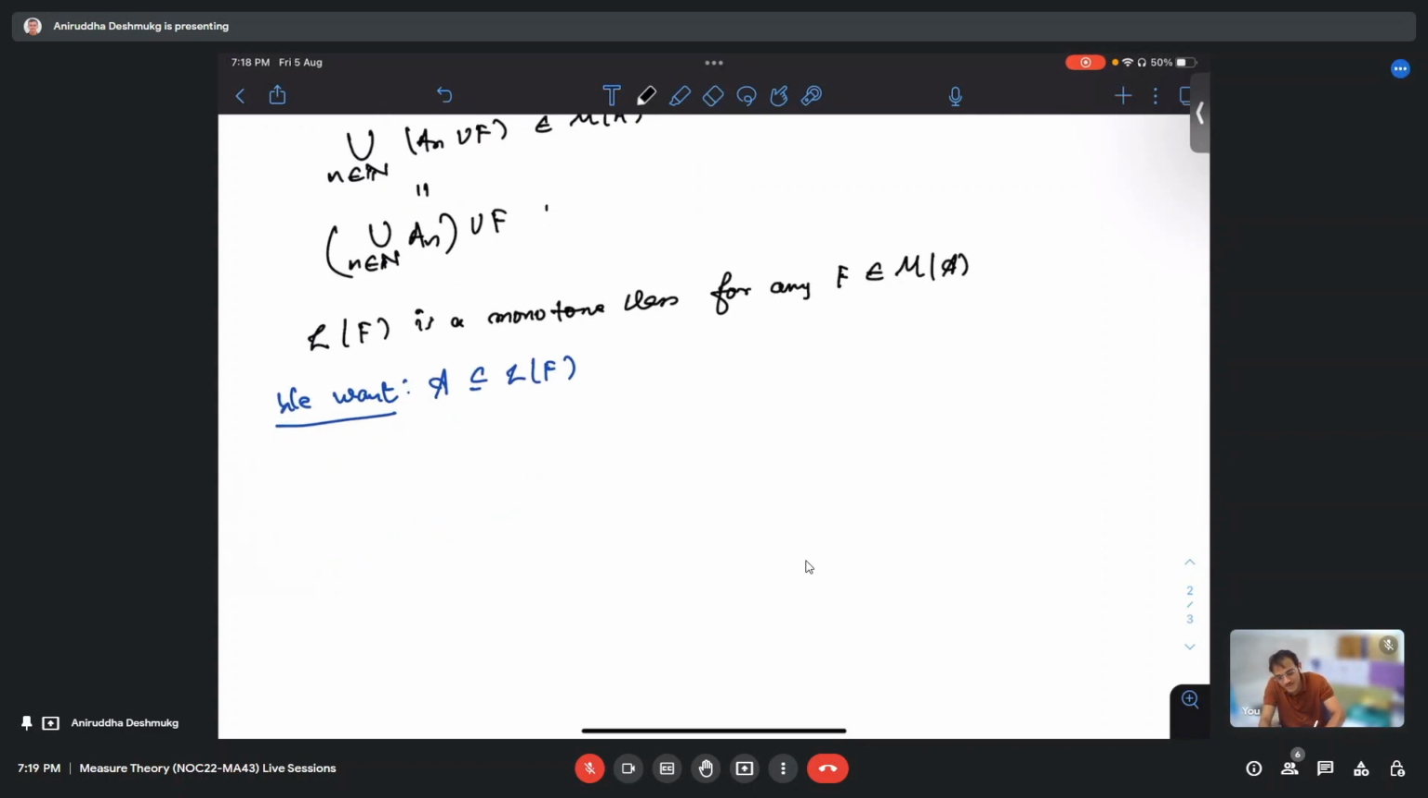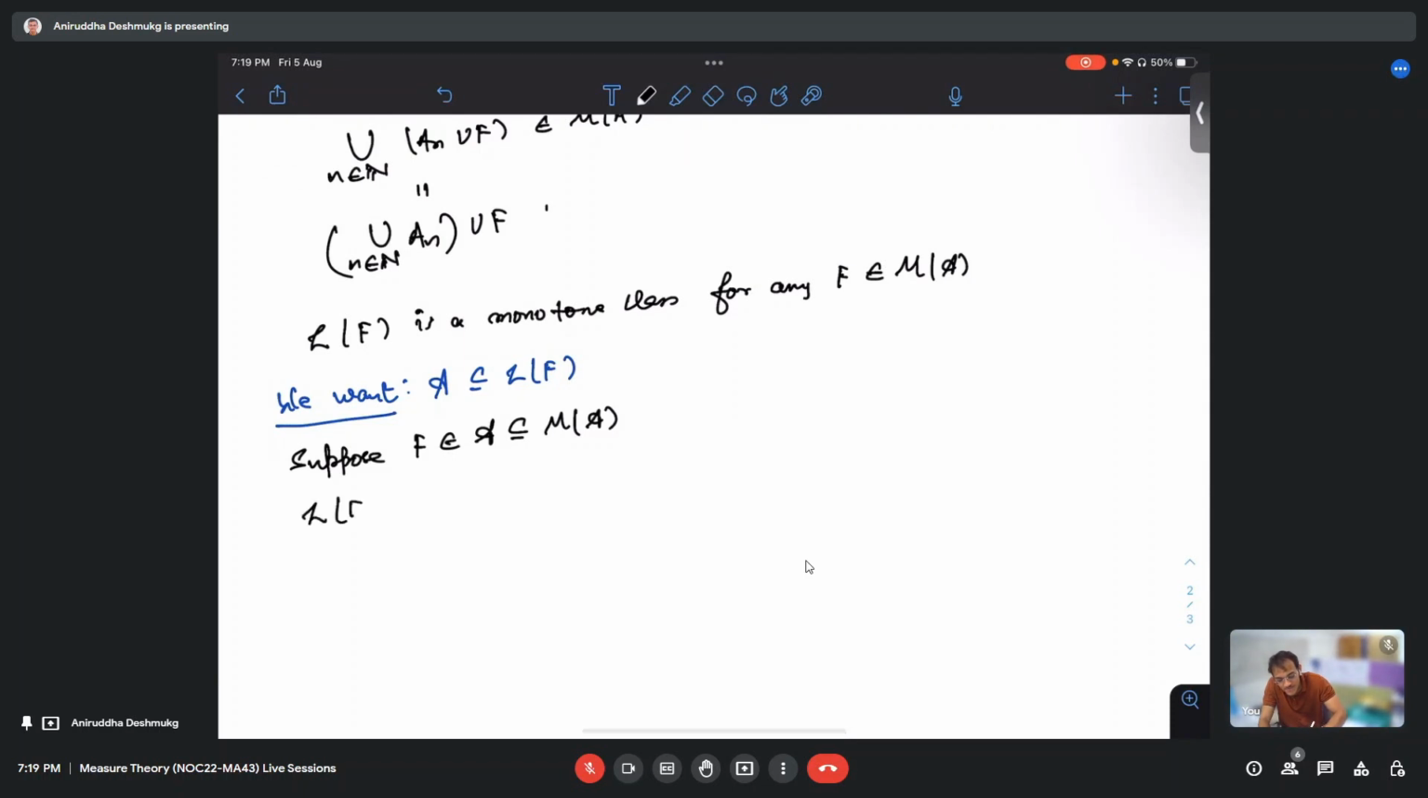Suppose that F initially comes from A. But A is contained in M of A, right? But then L of F we defined by fixing F from M of A, not from A. Correct. But I can always choose F from A also, right? Just wait for some time, we will reach M of A. Since A is contained in M of A, I can choose this F from A. Is that fine? Yes, sir. Okay.